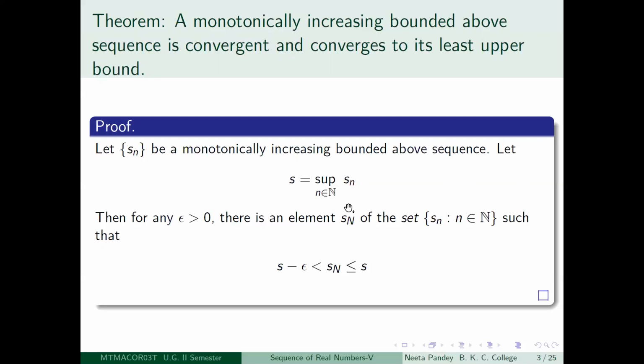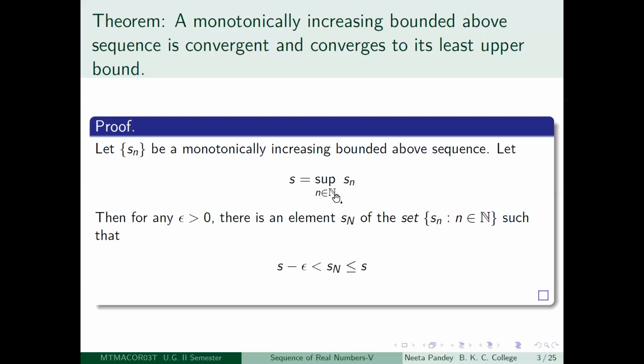So suppose S is the supremum of Sn, where Sn is the monotonically increasing bounded above sequence given. Then we wish to show that Sn is a convergent sequence converging to S. The way to do it is by choosing an arbitrary small epsilon greater than 0, and then showing that after a certain term, all the terms of the sequence will lie in the epsilon neighborhood of S. So let us see how to do it.